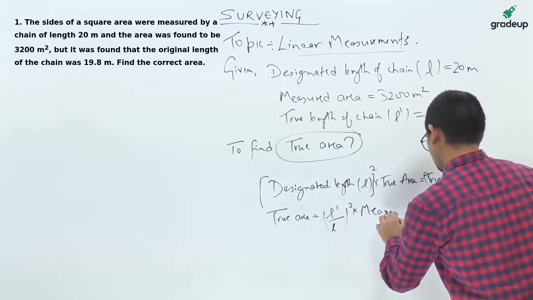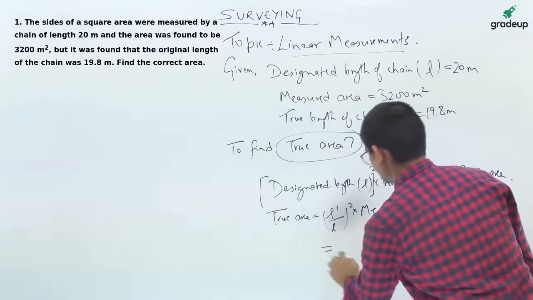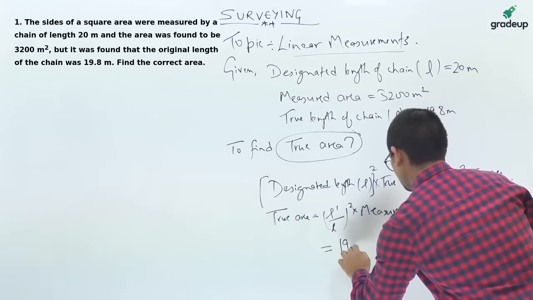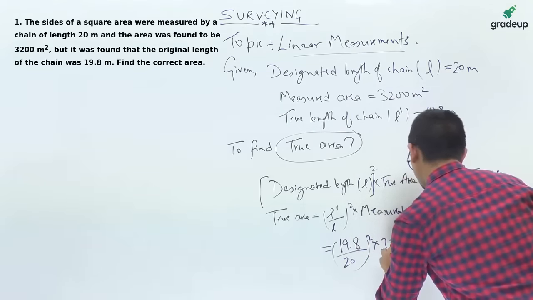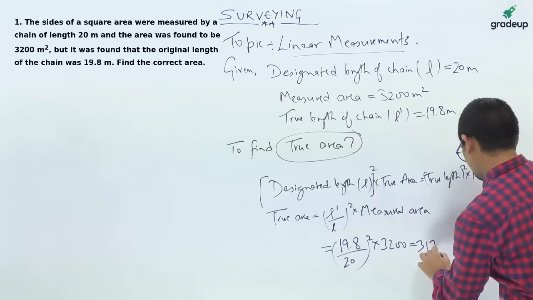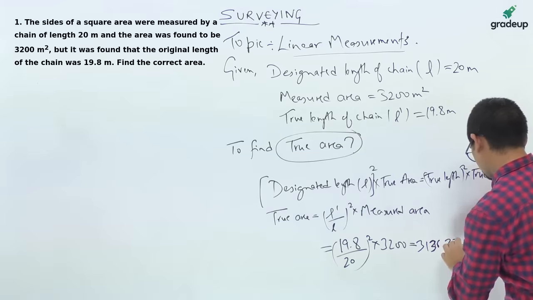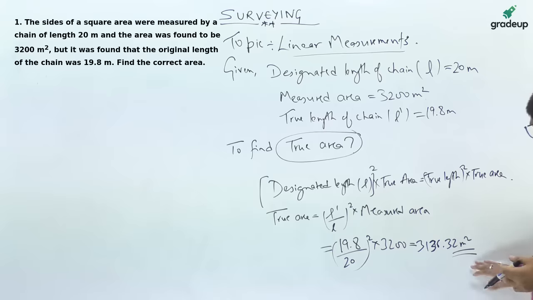by measured area. So here it is 19.8 divided by 20 whole square multiplied by 3200, and that is equal to 3136.32 meter square. So this is the correct area.